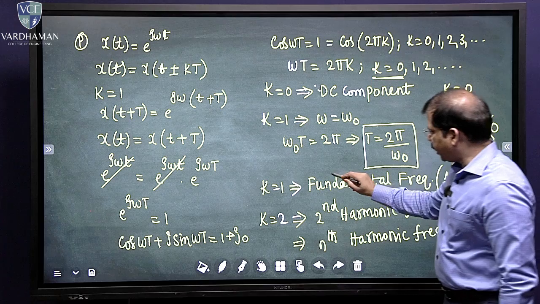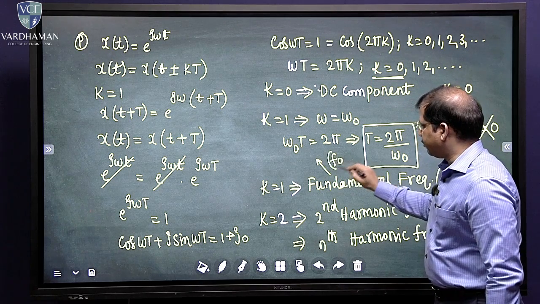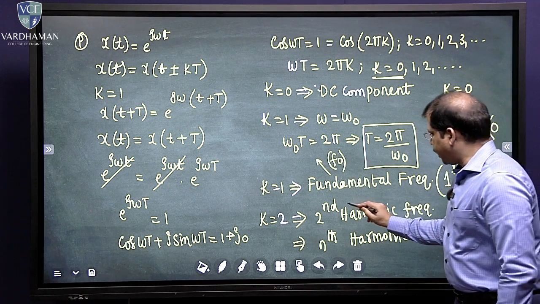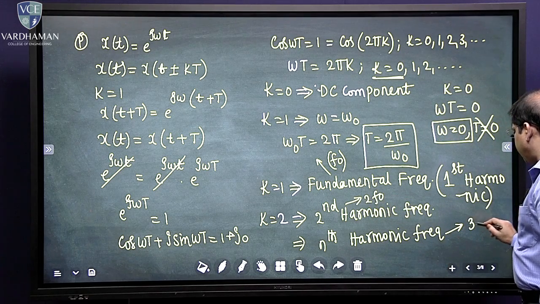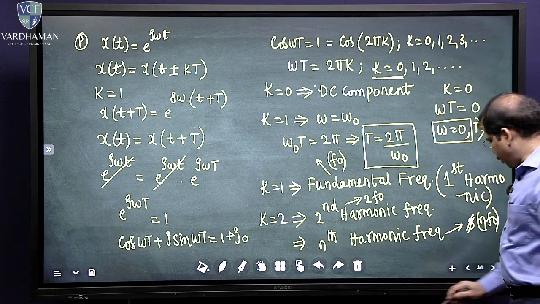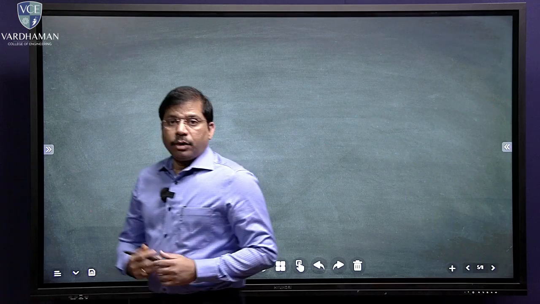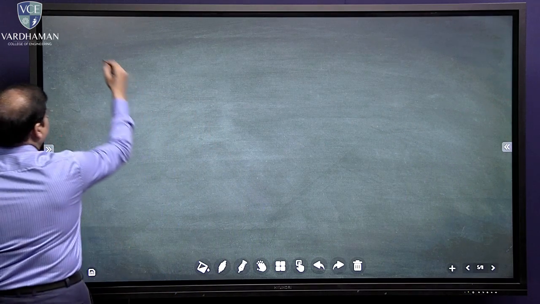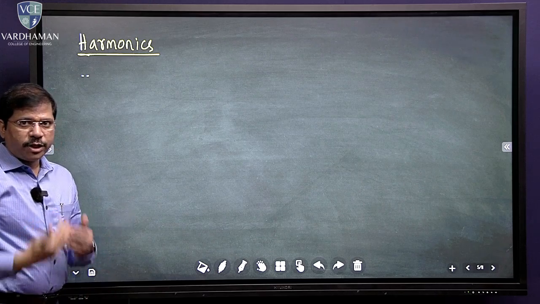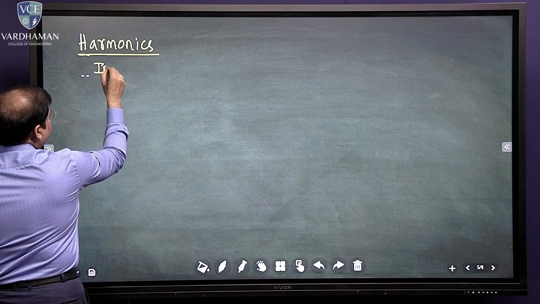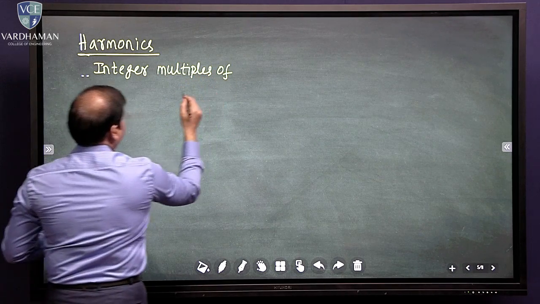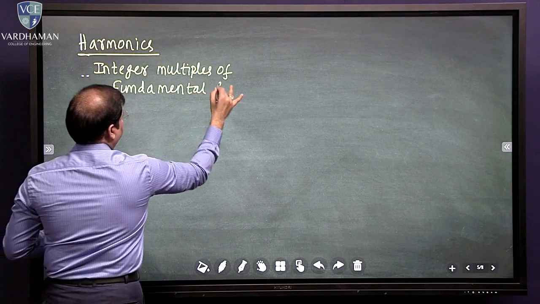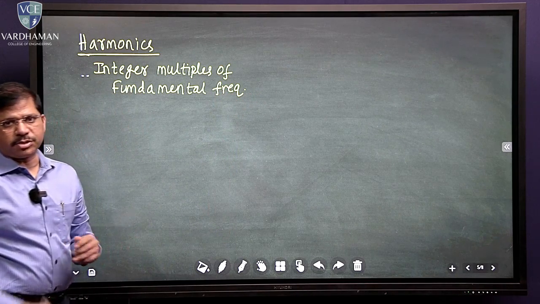Normally this fundamental frequency we will call f naught, and the second harmonic frequency we call 2f naught, and the nth harmonic frequency is going to be n into f naught. So that's how you can interpret that. However, what are harmonics now? What do you understand by harmonics? Harmonics are integer multiples of the fundamental frequency.